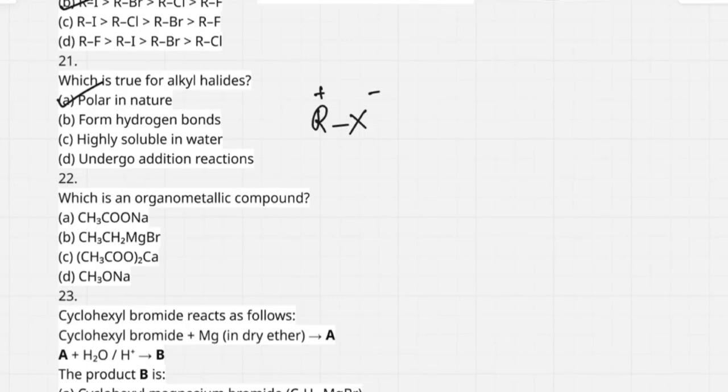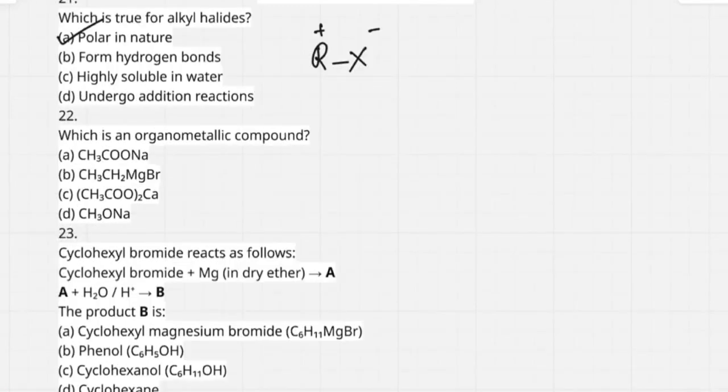Do alkyl halides form hydrogen bonds? No, they do not. Are they highly soluble in water? No, they are weakly soluble in water. Do they undergo addition reaction? There is no chance. There is no double bond here. To undergo addition reaction, they must contain a double bond. So, only option A is correct.